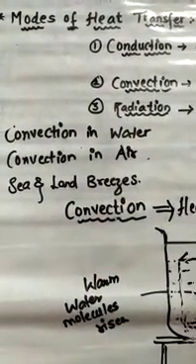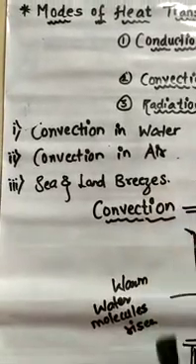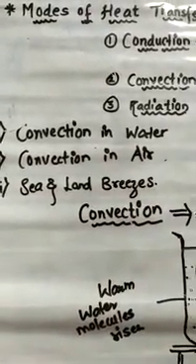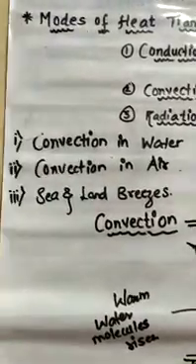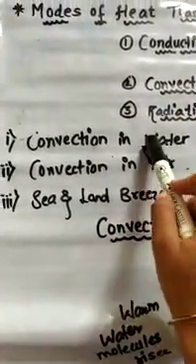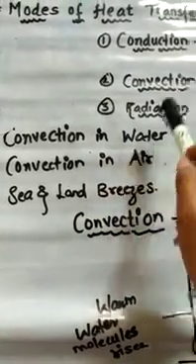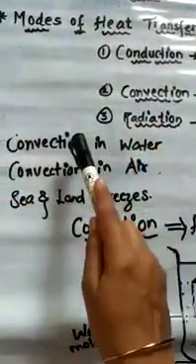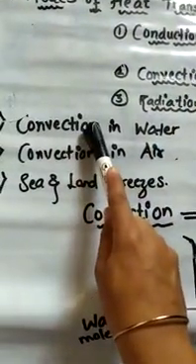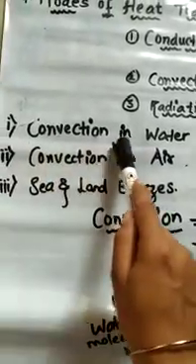Okay students, how does convection in water take place? Water is already a poor conductor of heat, you know it very well. So due to this reason, it cannot transfer heat by conduction. So how does it transfer the heat? It transfers the heat by convection.